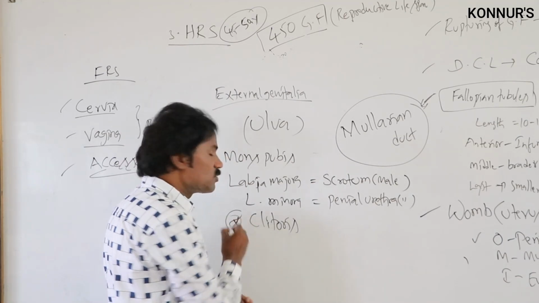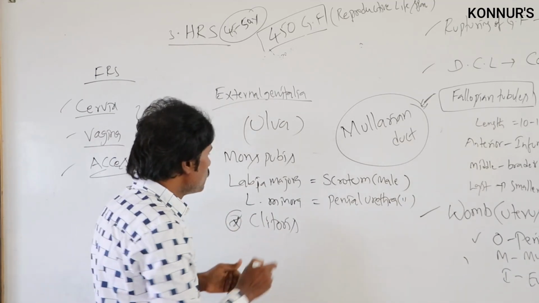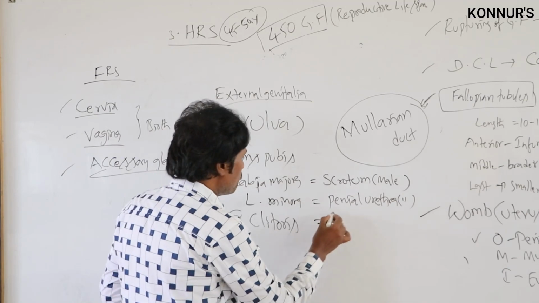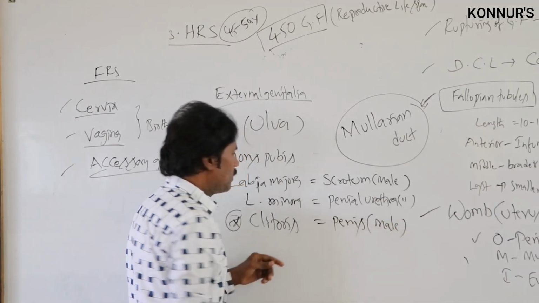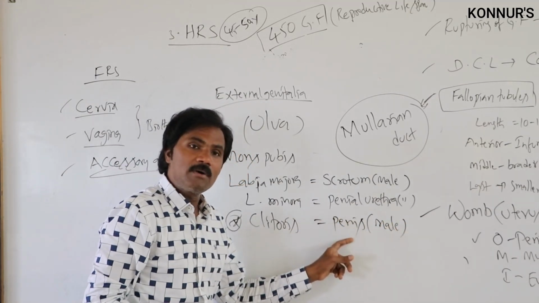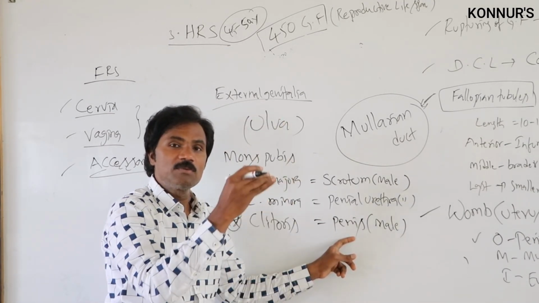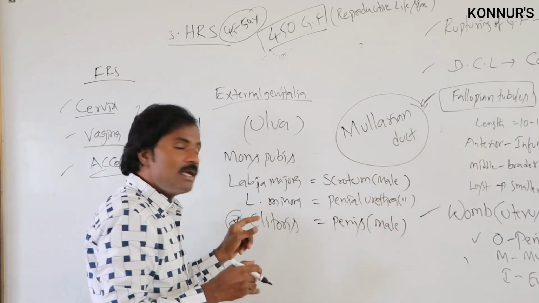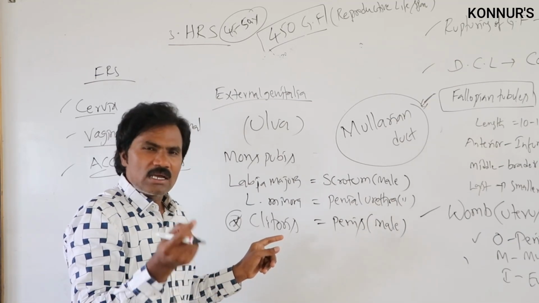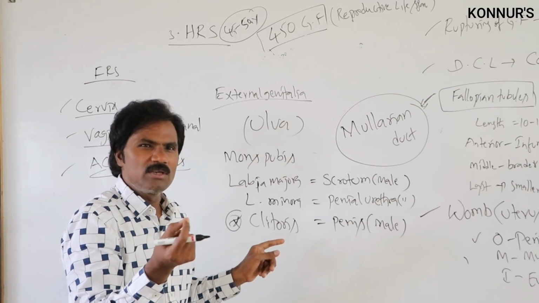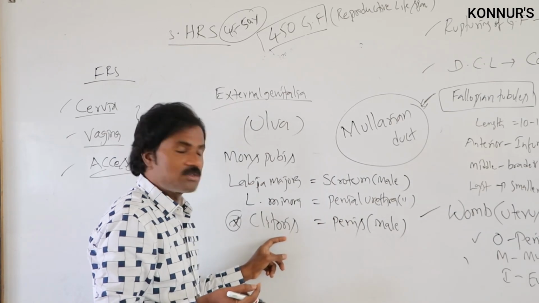So many times they ask which part of the male external genitalia is equivalent to the female. That is the clitoris. Clitoris is the penis of the male counterpart. But there is a total difference in the penile part. In the penis, the urethra is present. The urethra runs along with the penis, as well as different types of tissues. But the clitoris does not carry any urethra. It is only a hard, small structure, averagely 2 to 3 centimetres in length.